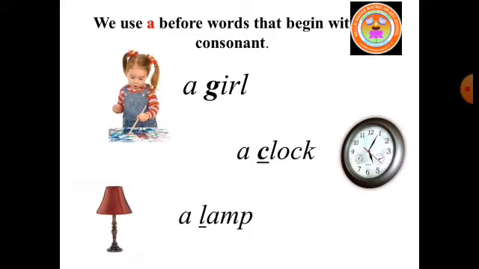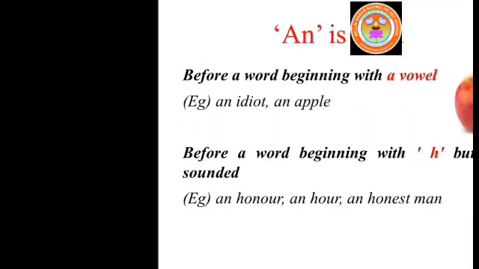We should use article a before the words which begin with consonants. Example, a girl. There is a girl near the gate. There is a clock on the wall. There is a lamp on the table.